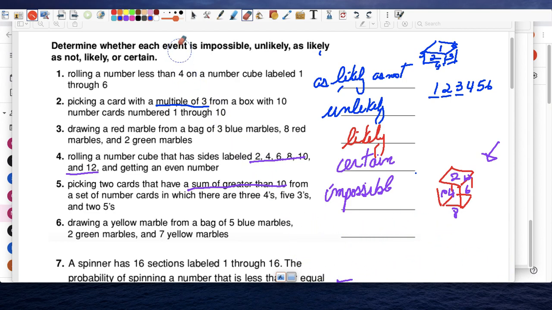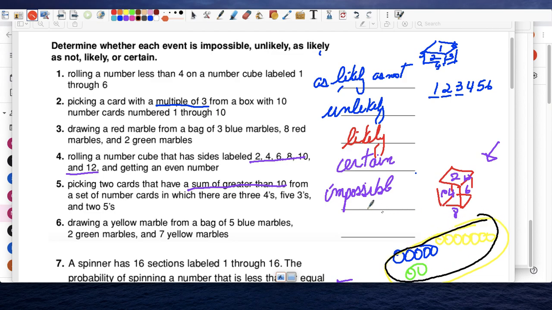Okay. Number 6, drawing a yellow marble from a bag of 5 blue marbles, 2 green and 7 yellow. Here's your bag, and without looking, you want to get a yellow marble.